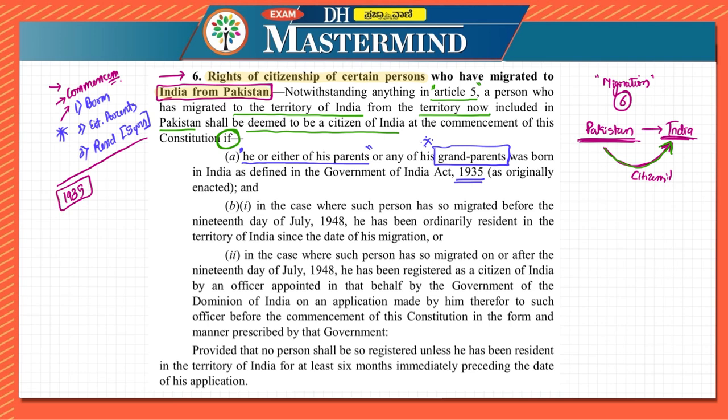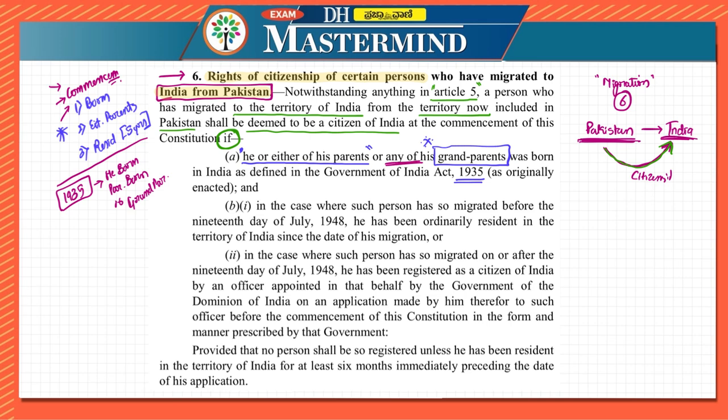In that also they have mentioned who can be a citizen, and they have given the definition. So here we have to remember 3 conditions. One is either the person is born in India, or either of his parents, or any of his grandparents are born in India as defined in the Government of India Act 1935.